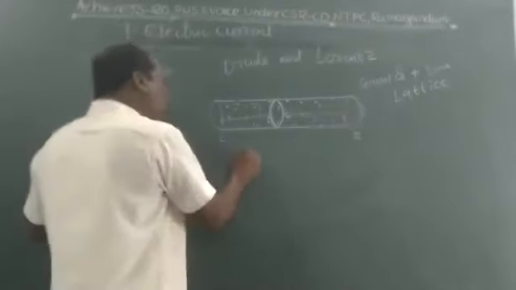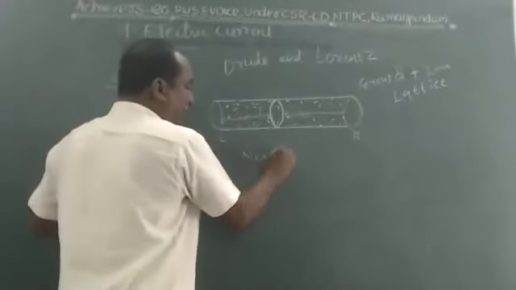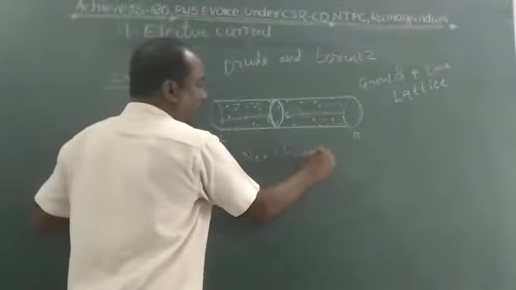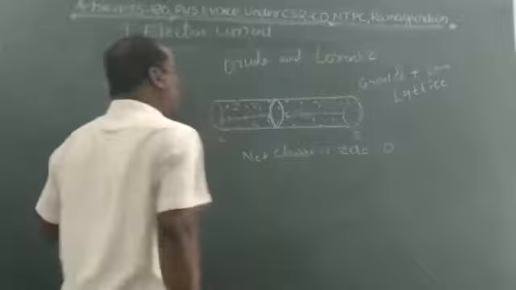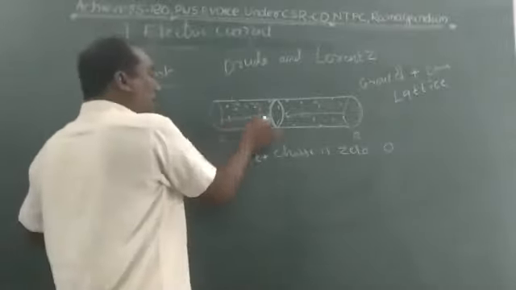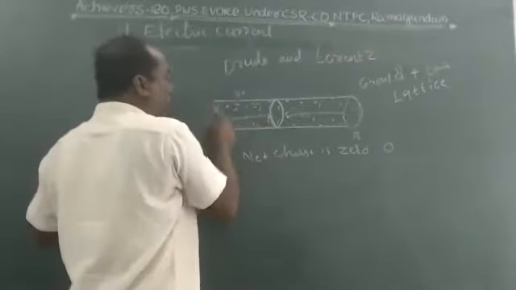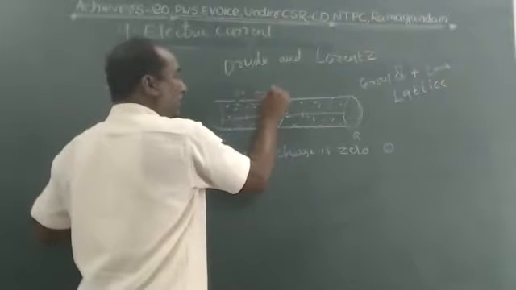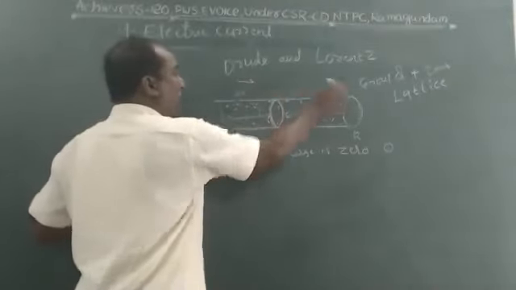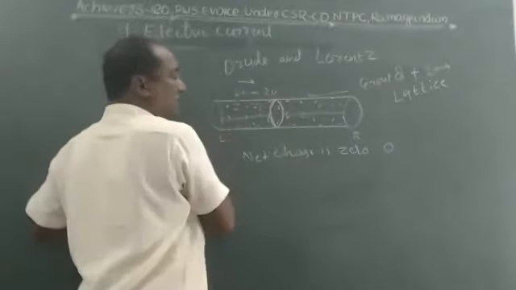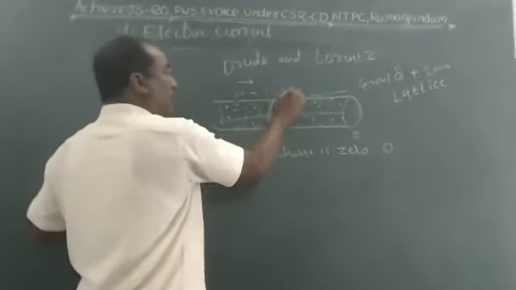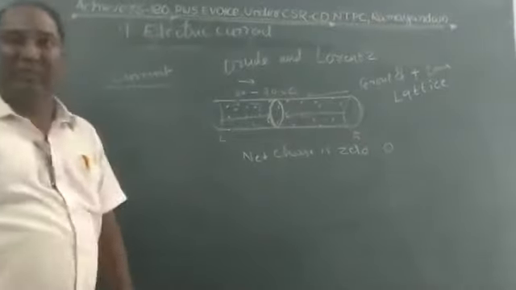The net charge is 0. For example, if 20 charges move from left to right in this direction, then in the opposite direction, from right to left, 20 charges also come. Then the net charge is 0.